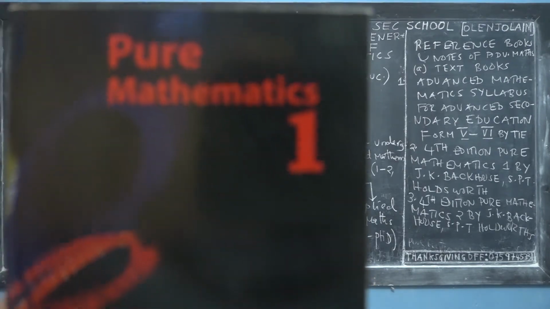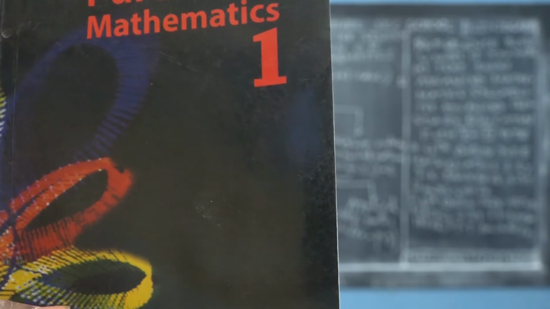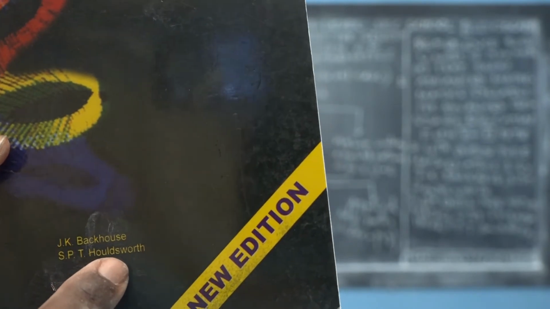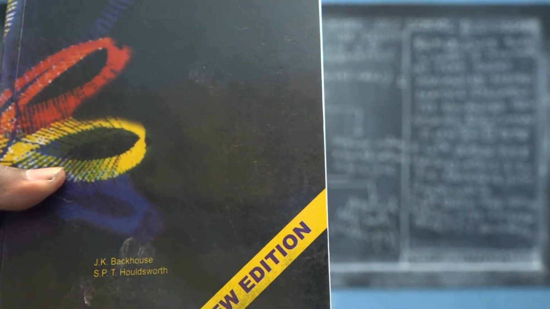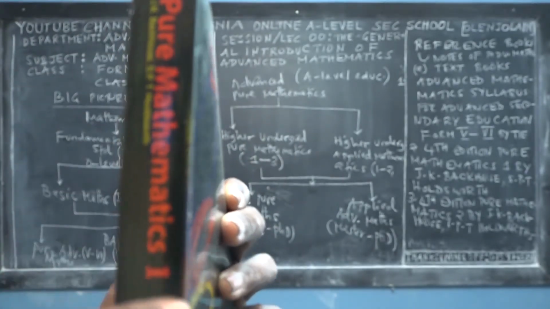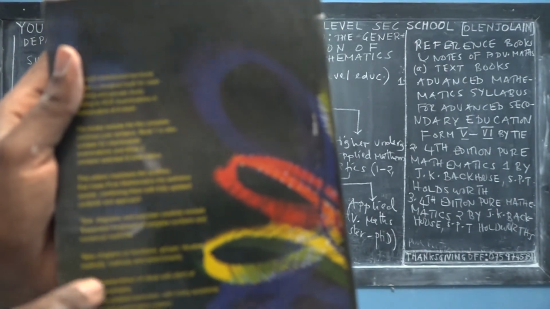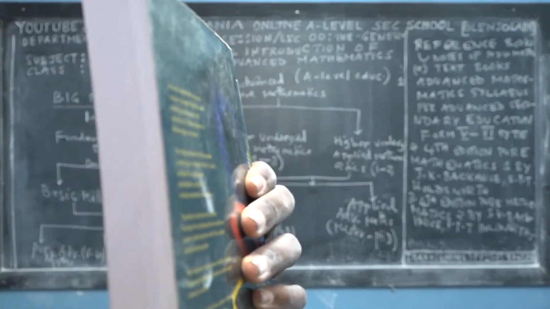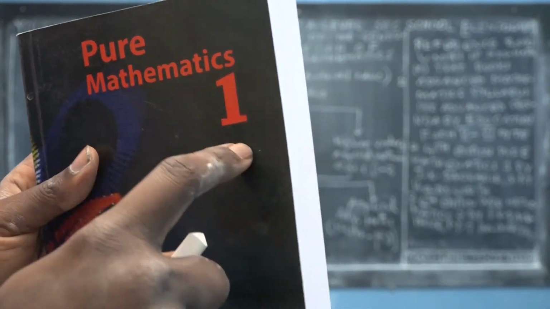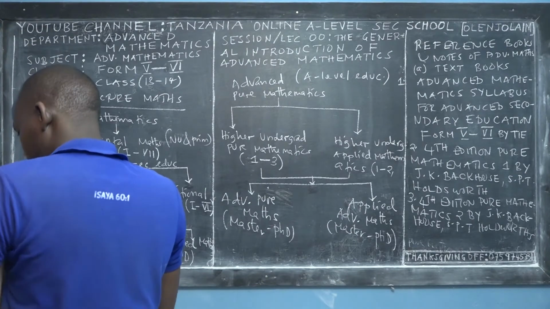This is Pure Mathematics 1. This is the new edition by J.K. Backhouse and S.P.T. Holdsworth. And this is the back view of Pure Mathematics, in case you want to find it in the local shops or at your schools. Pure Mathematics 2 is also the same size and has the same authors. So make sure that you have at least both of these books for reference.